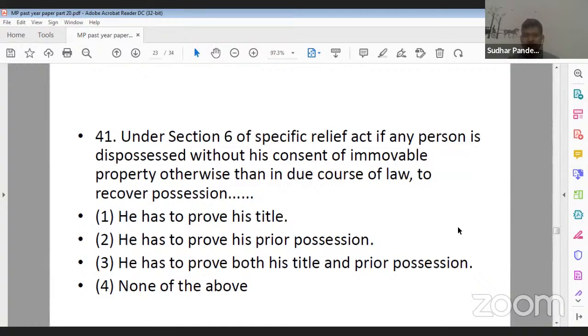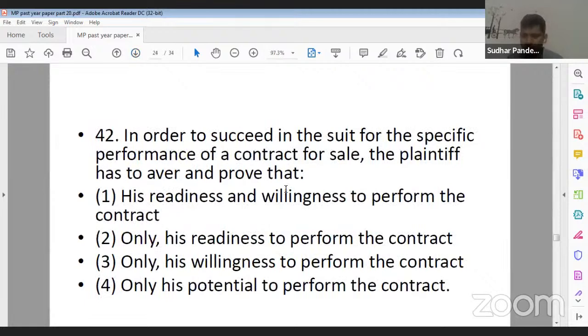Question 41, Vinny ji is saying 2. Yes Vinny ji, 2 is the correct answer, that he has to prove his prior possession, that will be sufficient. That particular person does not require to prove anything more than that, right? So under Section 6 of the Specific Relief Act, when a person has been dispossessed, he has to prove his prior possession, right?